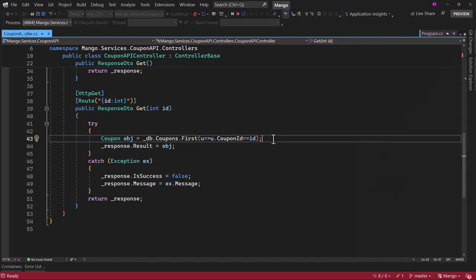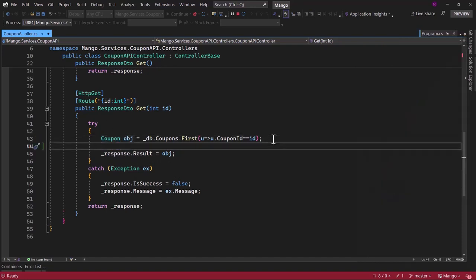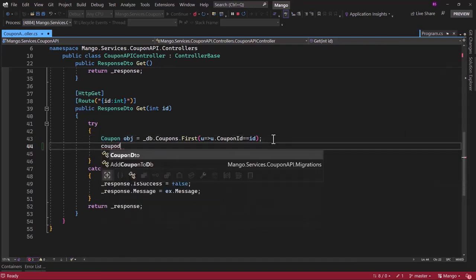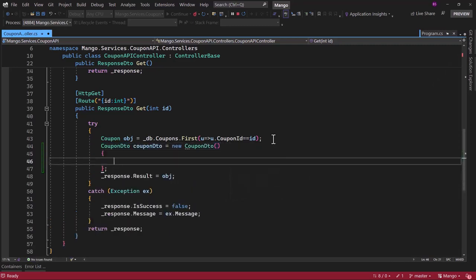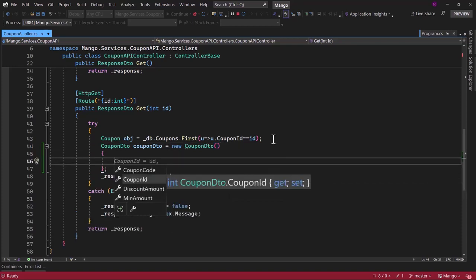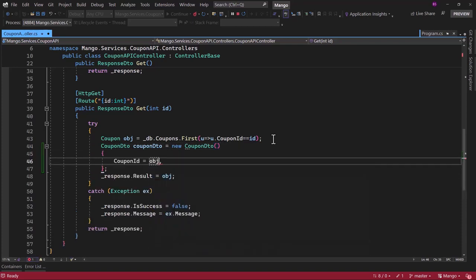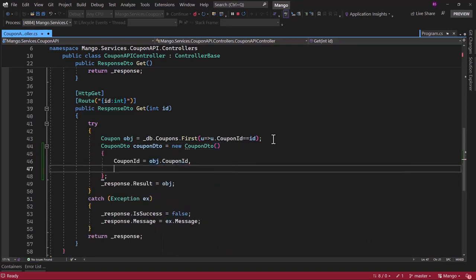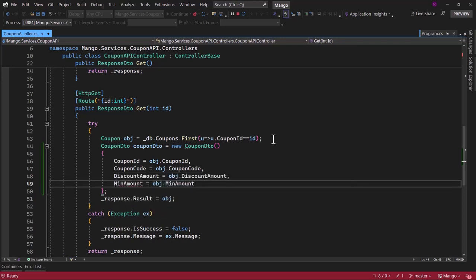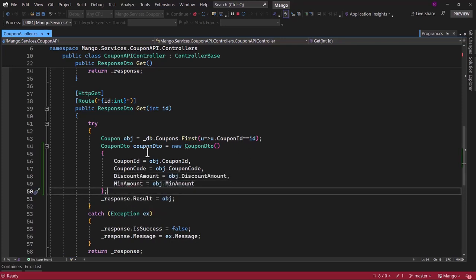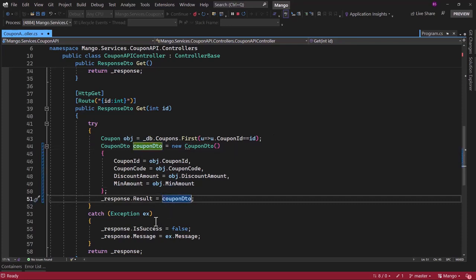What you might have to do here is a manual conversion. Like here you can say couponDTO is equal to new, and then you can map the individual properties, like CouponId is equal to obj.CouponId, next one CouponCode, then we have DiscountAmount, and we have MinAmount. Once you do the conversion, you can return back the couponDTO.